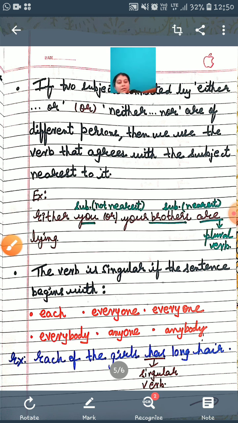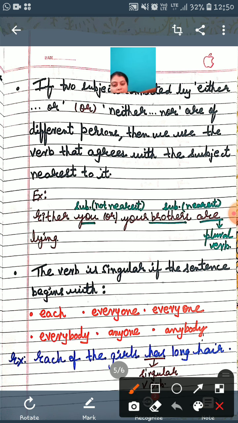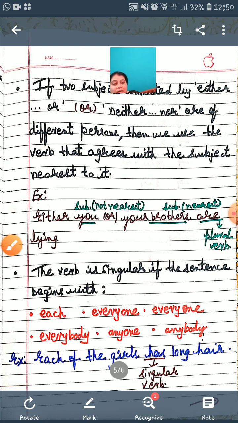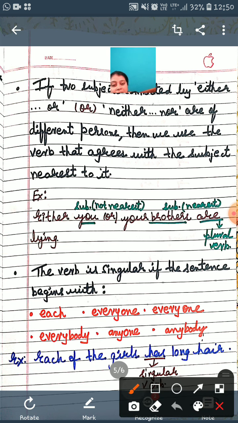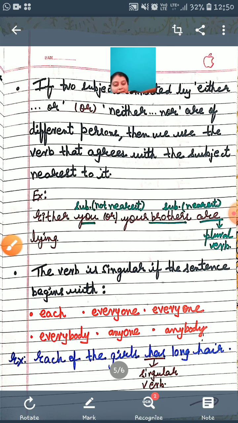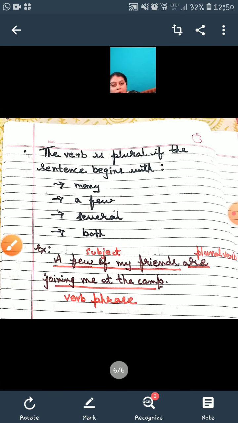Now look at this example. I've just cleared all my markings so that you can go through it nicely. This one you need to know: each, everyone, somebody, someone, everybody, anyone, anybody. Now look at this. Each of the girls has long hair. Please understand, students, has is a singular verb. Each of the girls has long hair. So in that case, we have to use a singular verb, right?